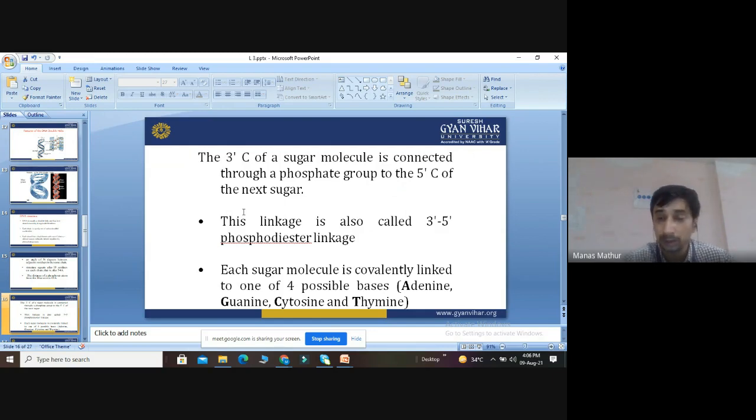Each sugar molecule is covalently linked to one of four possible bases. I told you the bases: adenine, guanine, cytosine, thymine. We are talking about DNA, so we are not talking about uracil. So a lot of bondings are there: phosphodiester bond, covalent bond, hydrogen bond. All kinds of bonding are involved in the basic structure of DNA.